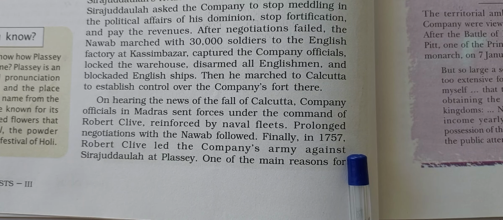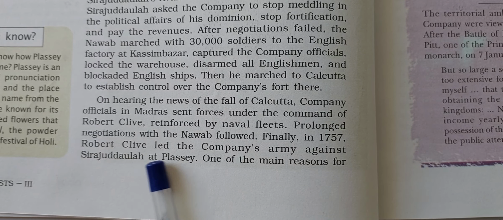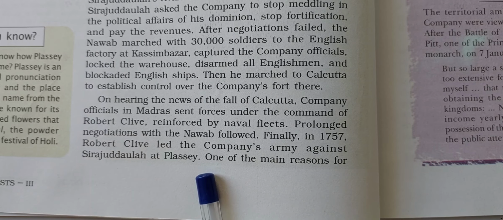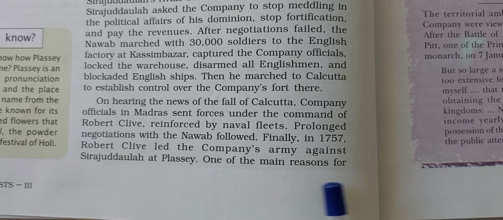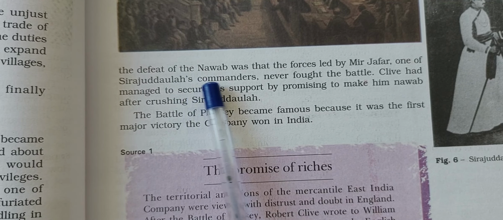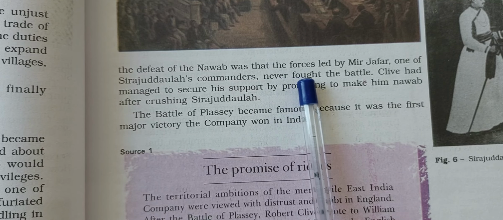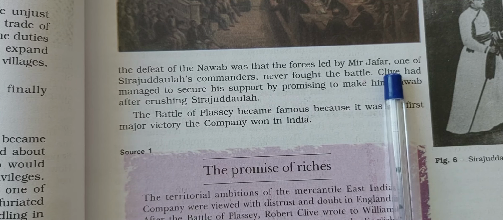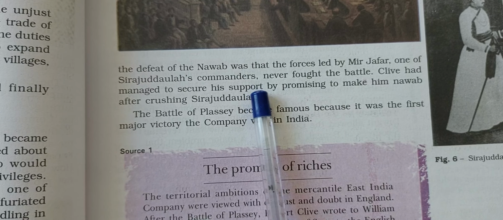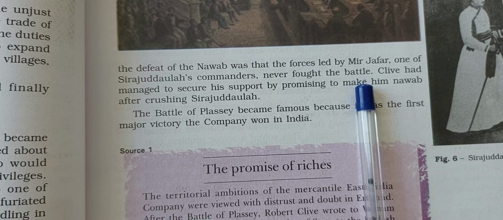Finally, in 1757, Robert Clive led the company's army against Sirajuddaulah at Plassey. One of the main reasons for the defeat of the Nawab was that the forces led by Mir Zafar, one of Sirajuddaulah's commanders, never fought the battle.